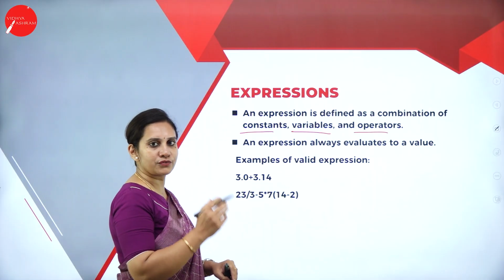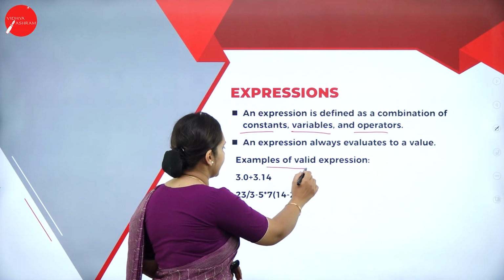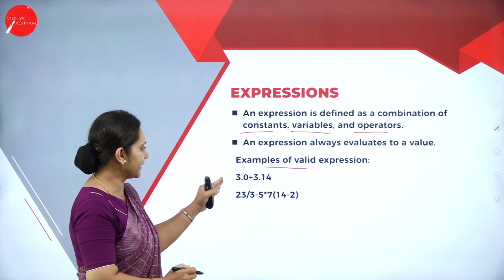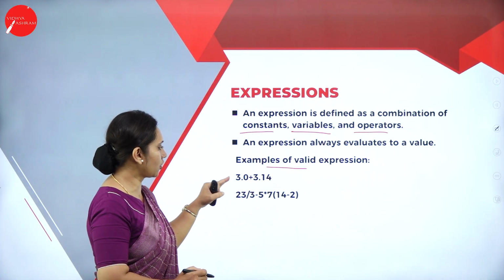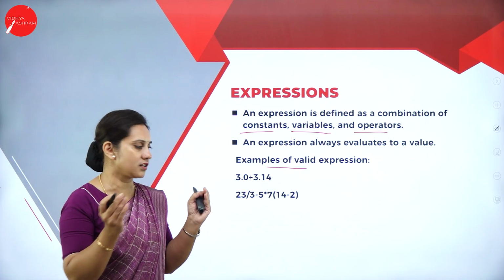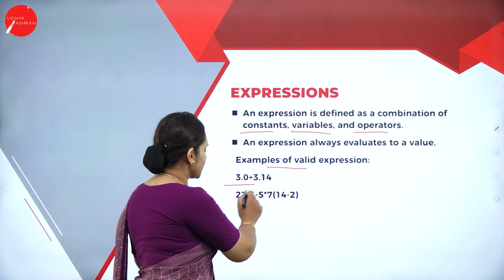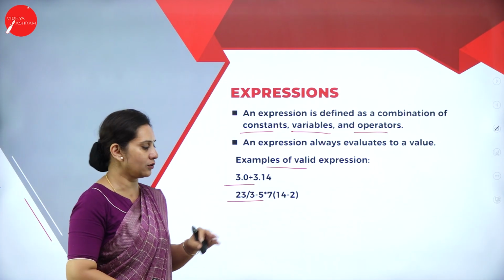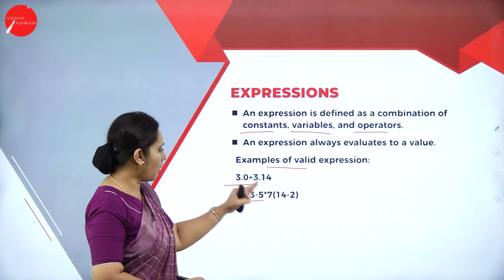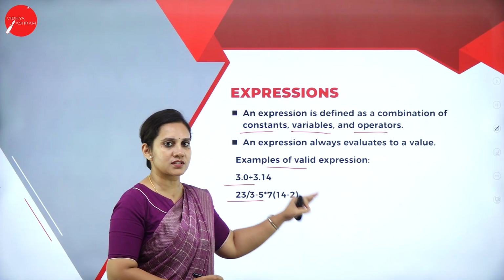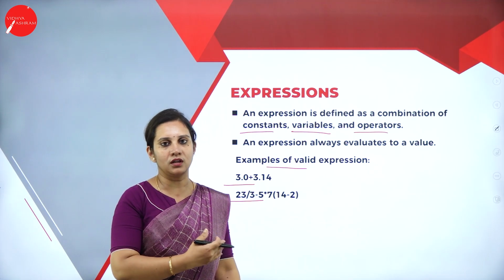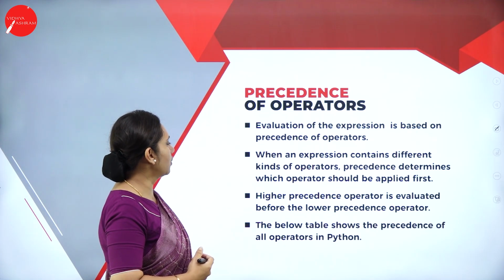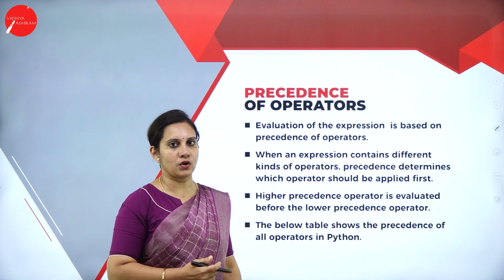Here are some of the valid examples of the expressions. Here you are looking the examples like 3.0 plus 3.14. This is a combination of both operators and the expressions. Here also in the second example, you can see the combination of all constants, expressions and the operators. This we call it as what? The expressions. So, what is the precedence of the operators?